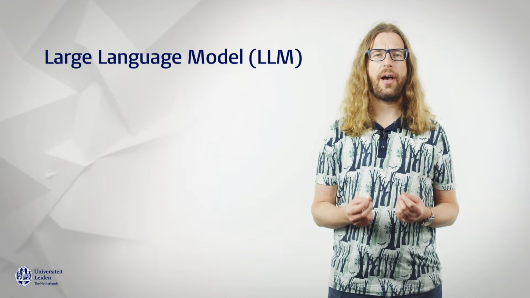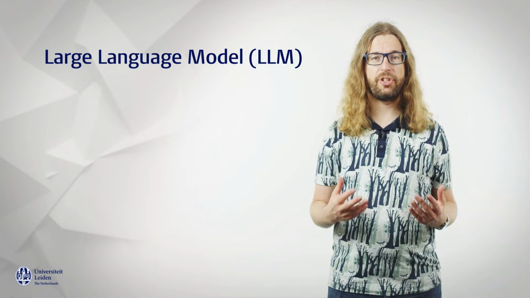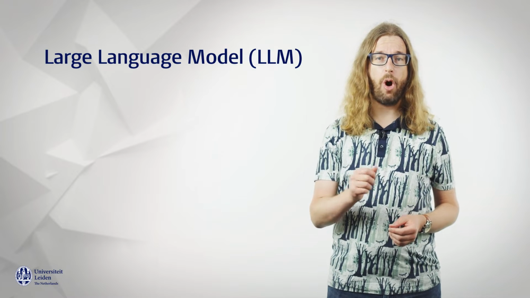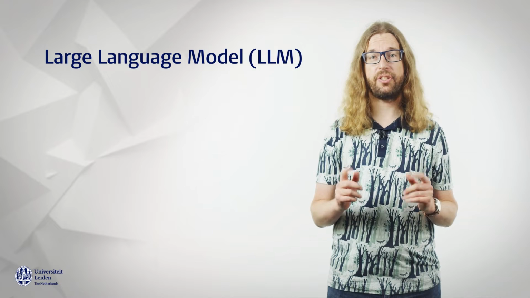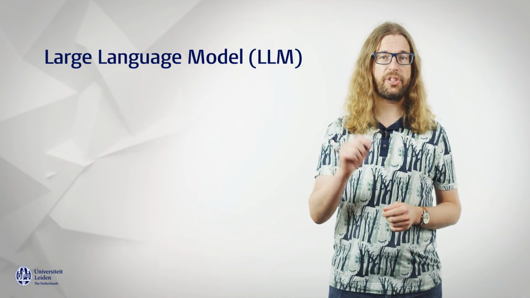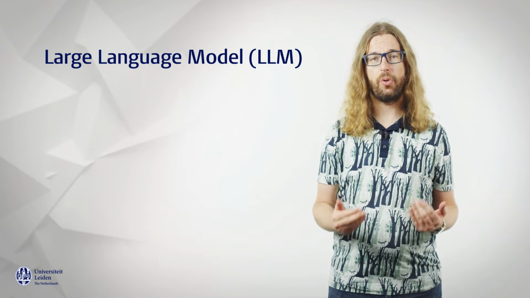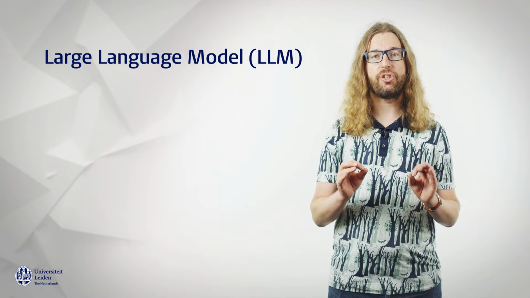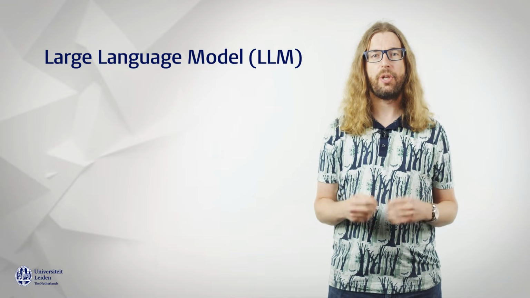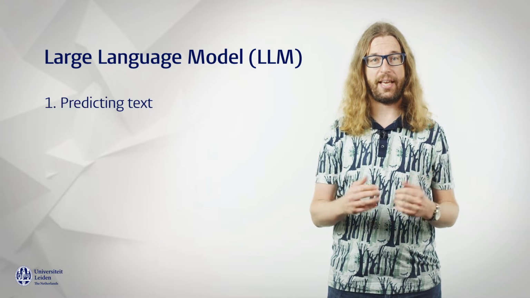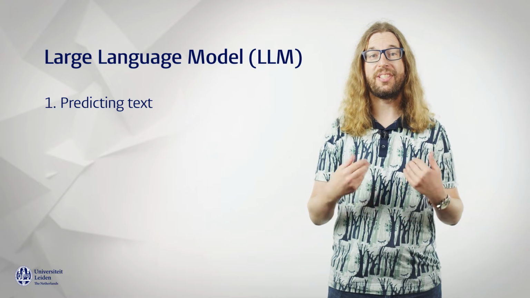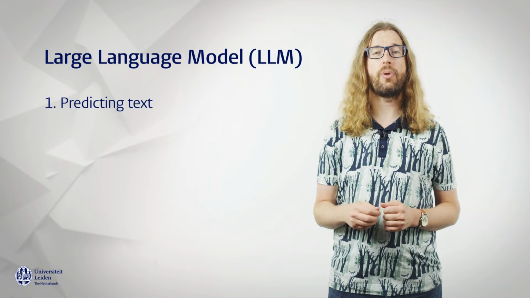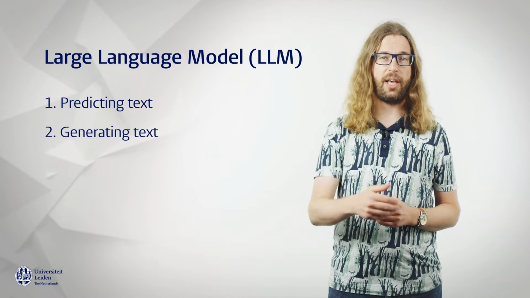To understand how AI chatbots like ChatGPT or Google Bard operate, it helps to think of them as being created in 3 steps. In the first step, a large language model, or LLM, is trained on a dataset to become good at predicting text. In the second step, this LLM which predicts text is turned into a program that generates text.